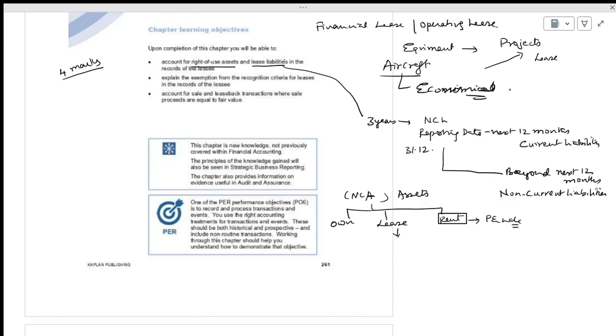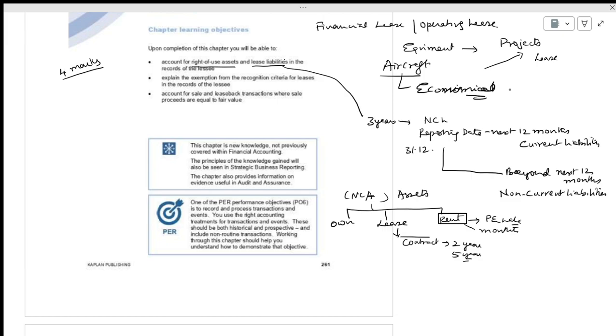But a lease is not going to be like that. There will be lease payments. What is the agreement, for example for 5 years? What is the lease agreement? We will not call it rent, which is mostly on a monthly basis. Whereas if you take a lease, you have a lease contract. They say this is a lease for 5 years, this is a lease for 2 years. Likewise, we will take the lease.